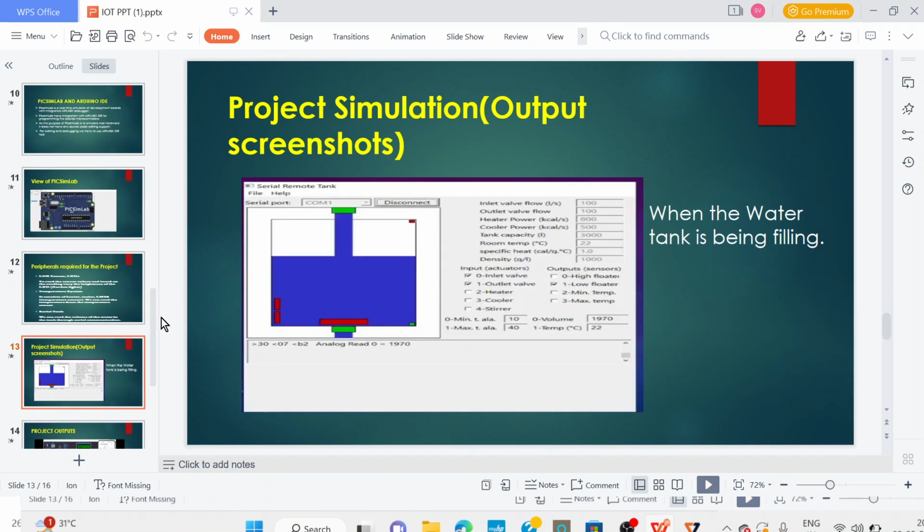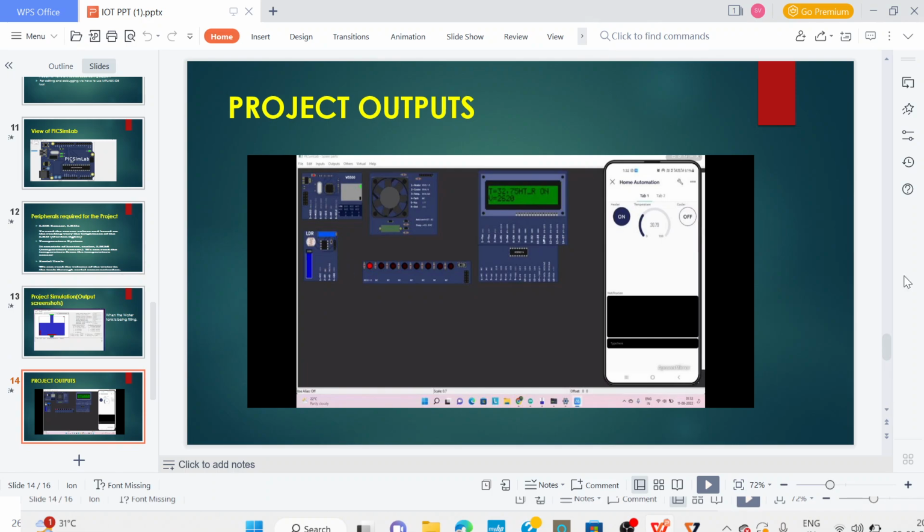So, project simulation are the output screenshots for the project that I have done. Here the water will fill in the tank, and we can control it by using the Blynk IoT app on our mobile. We can turn off the water tank when it reaches its optimum level, and we can turn it on when the water tank is completely empty. So these are the screenshots of the output of the project that I have done.